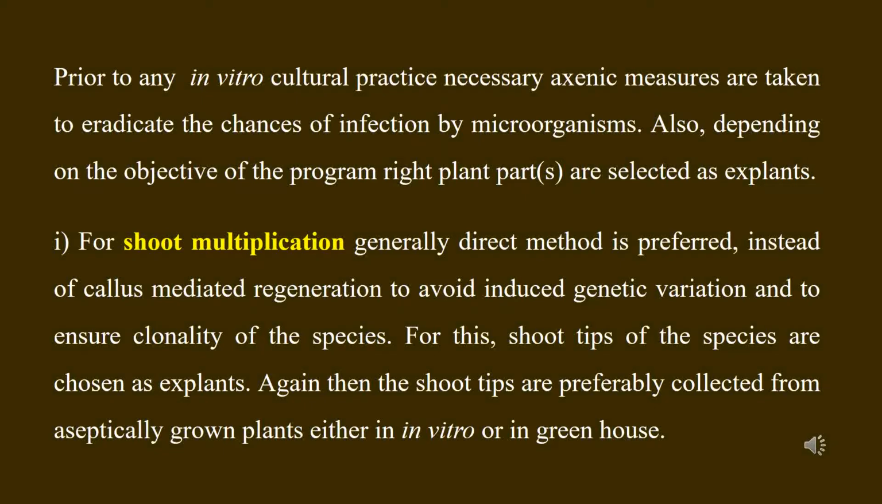In case of shoot multiplication, generally the direct method is preferred instead of callus-mediated regeneration. Callus-mediated regeneration usually causes genetic difference due to the occurrence of chromosomal and other genetic anomalies. Contrary to that, shoot bud multiplication maintains the genetic clonality of the species.